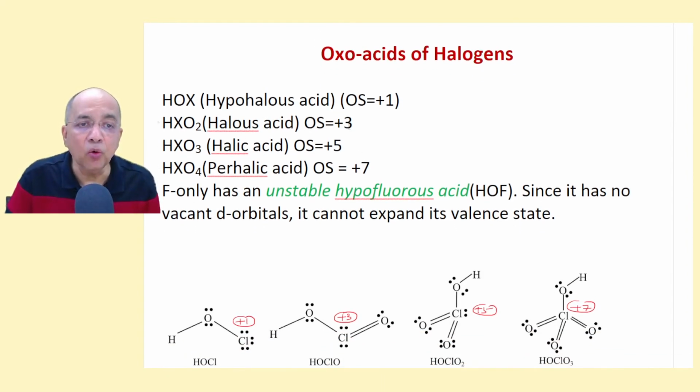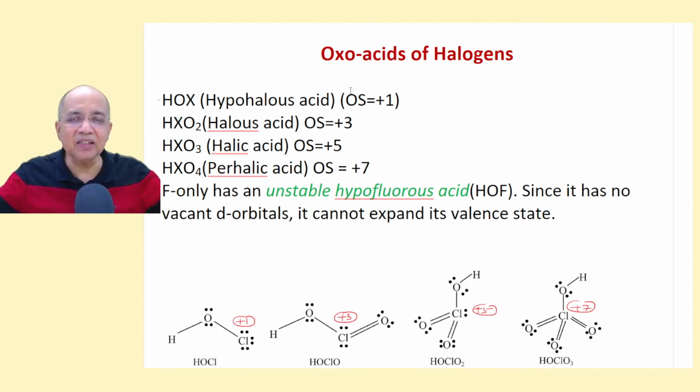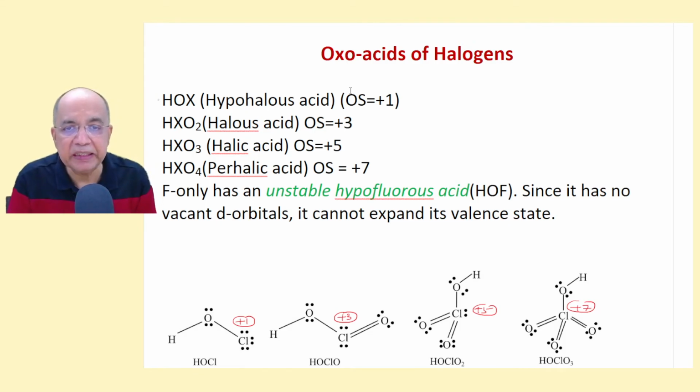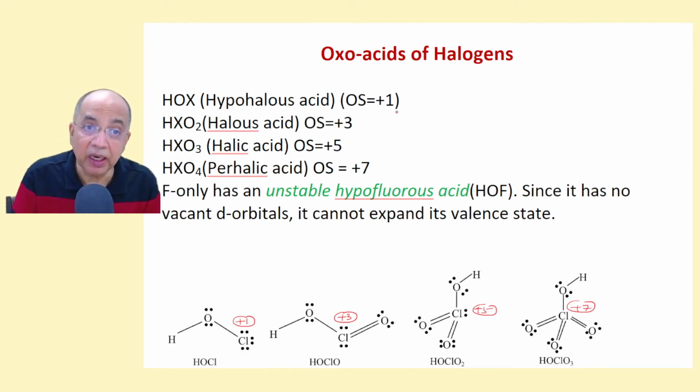Fluorine has only one acid, that is hypofluorous acid, which is again unstable. But the others have all the possible oxidation states. Because fluorine doesn't have a vacant d orbital, it cannot expand its valence state. Therefore, it is content with only one state, that is -1, not even +1. So here, fluorine cannot be +1 like in other cases.